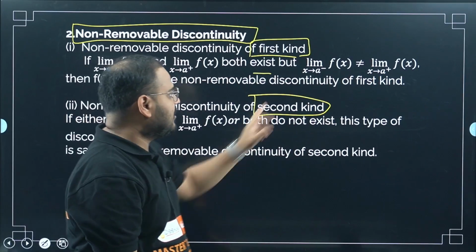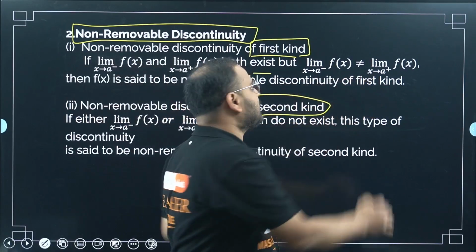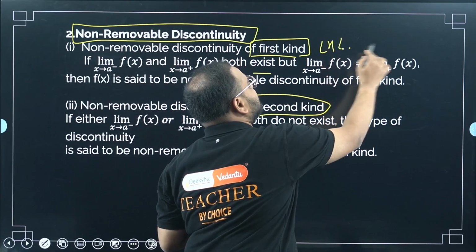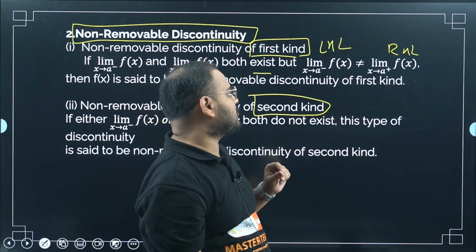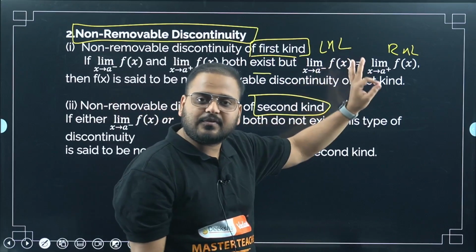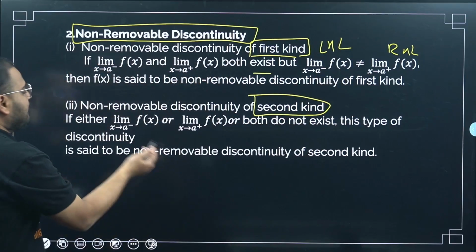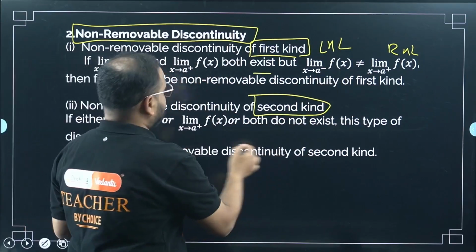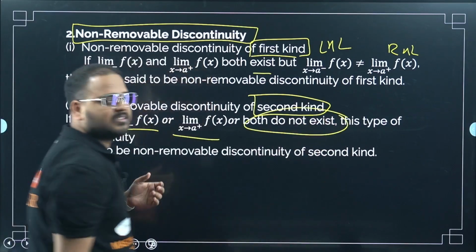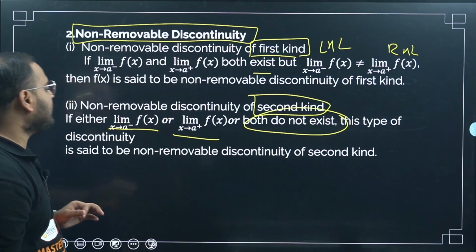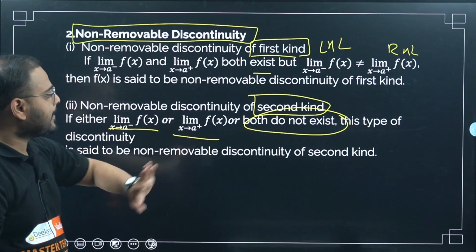Please understand. Limit exists for LHL and RHL. This is my LHL, this is my RHL. Both of them are existing but not equal to each other. So again this will be a discontinuous function. Second one, both of them are not existing, meaning LHL and RHL do not exist. Again the function will be discontinuous.